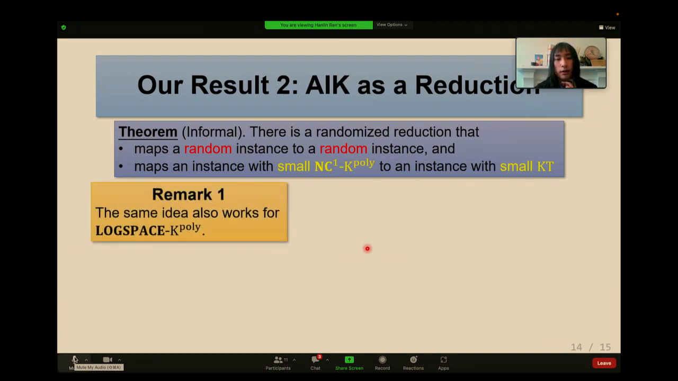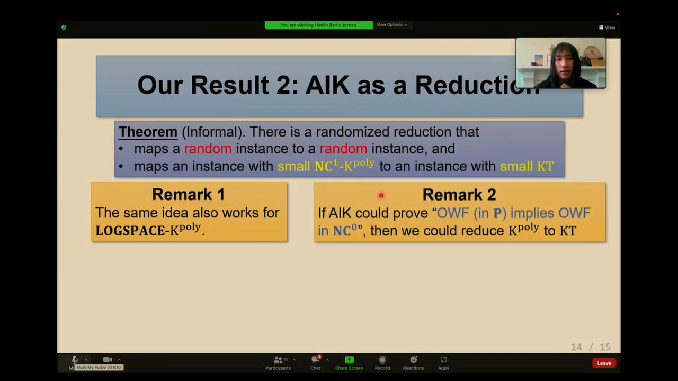Some remarks. First, it also works for log space K poly. The only property of NC1 that we use is that AIK works for NC1. If AIK works for some class, then our reduction also works for the same class. So if AIK works for polynomial time, say if they prove one-way functions imply one-way functions in NC0, then we could reduce the standard K poly to KT.